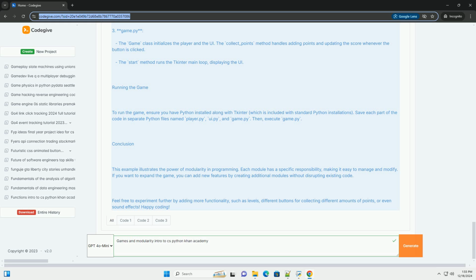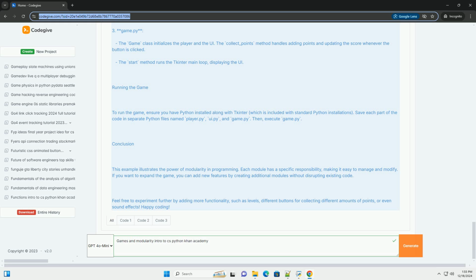Step 1. Setting up the structure. We will create 3 modules. 1. game.py, this will contain the main game loop and logic. 2. player.py, this will handle player-related functionality. 3. ui.py, this will manage the user interface. Step 2. Creating the modules.